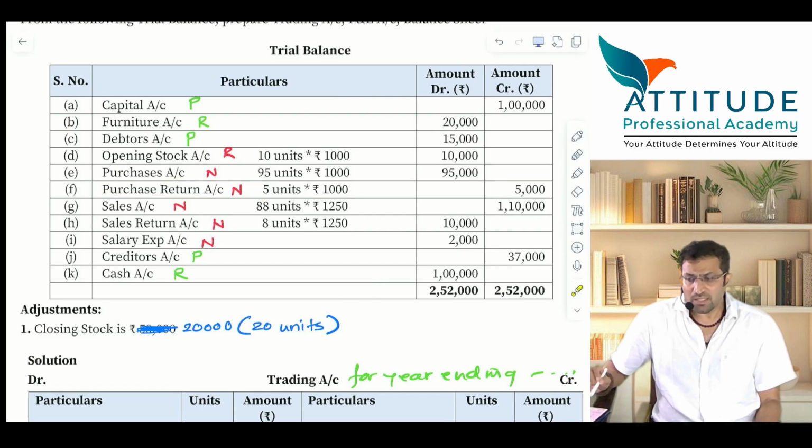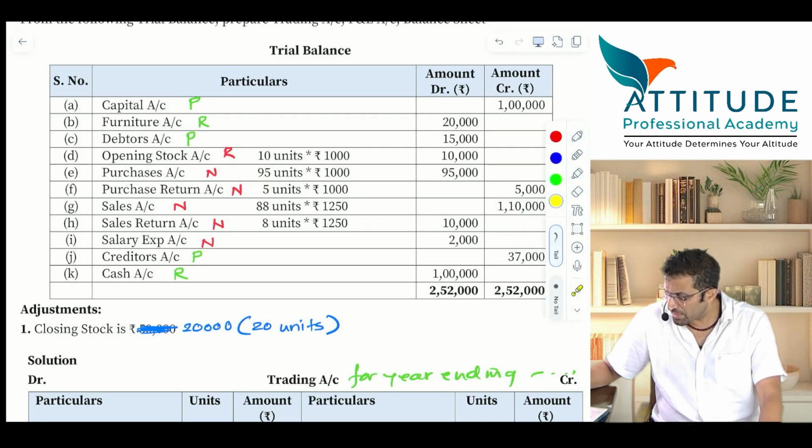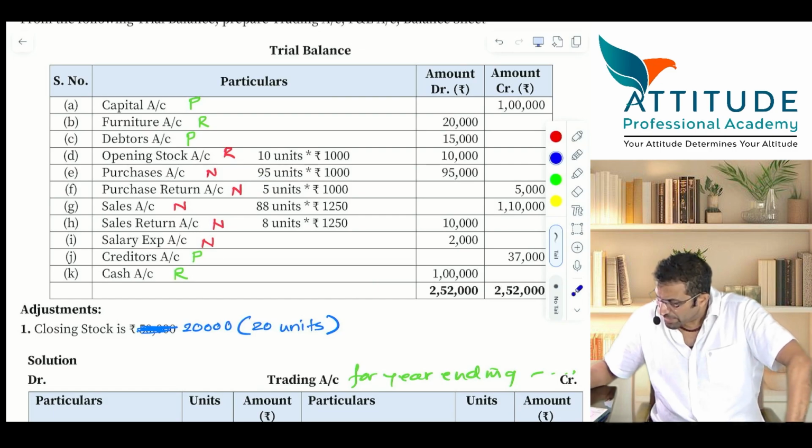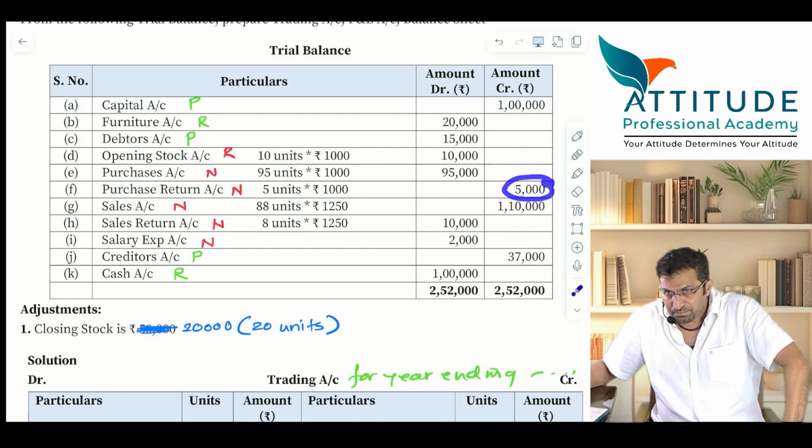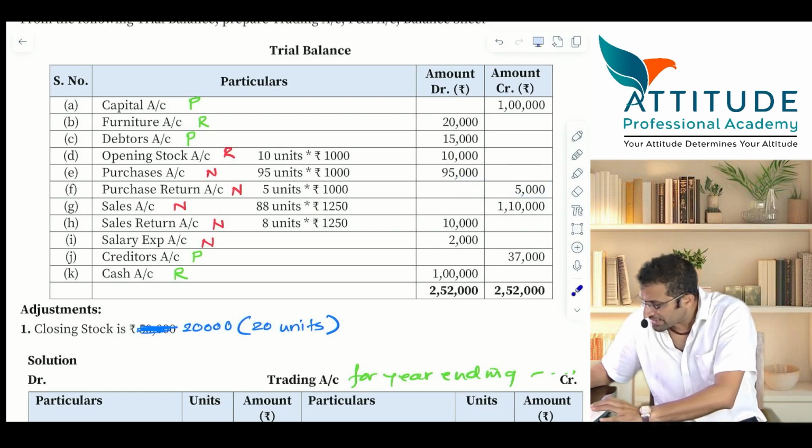Reason is purchase return should be adjusted against what? Purchases. Guys, please remember, purchase return should be adjusted against purchases. Now, first entry will be what? Purchase return is showing what balance? Credit balance of 5,000. This should get transferred to purchases. If purchase return is showing a credit balance, it should get debited, and purchase account should get credited. Is that clear? So the first entry, tell me.